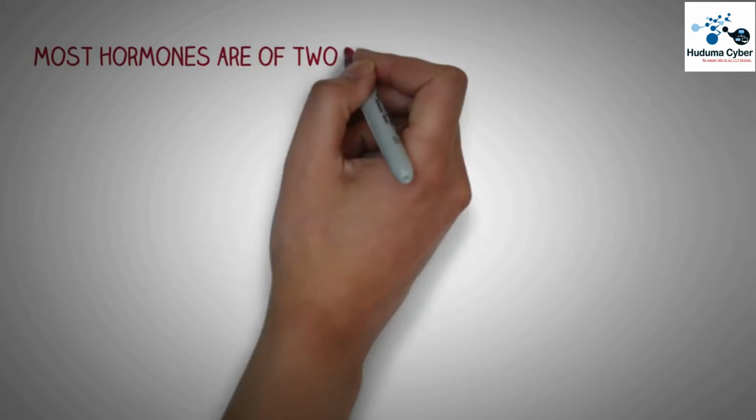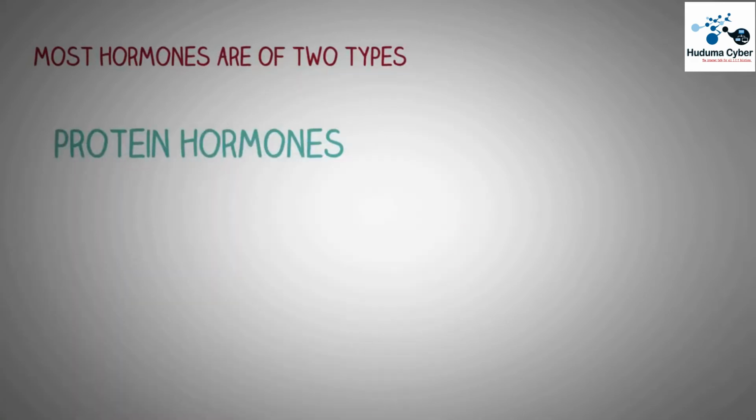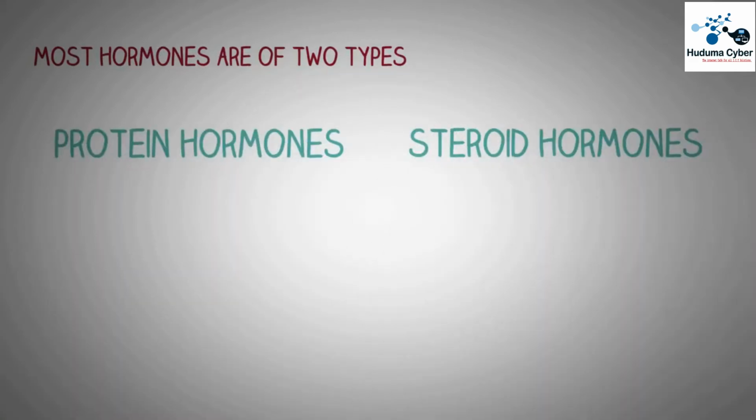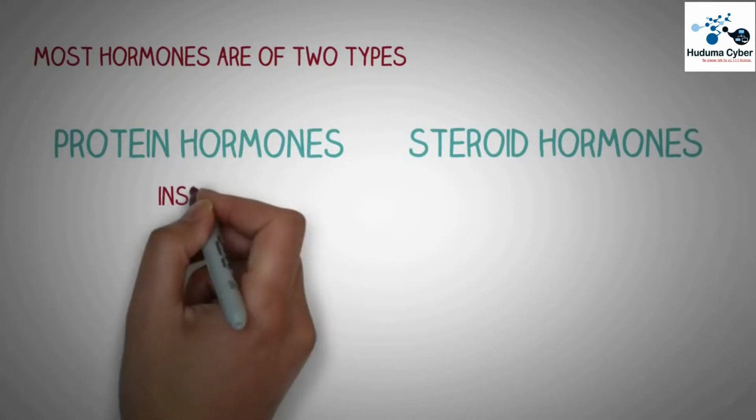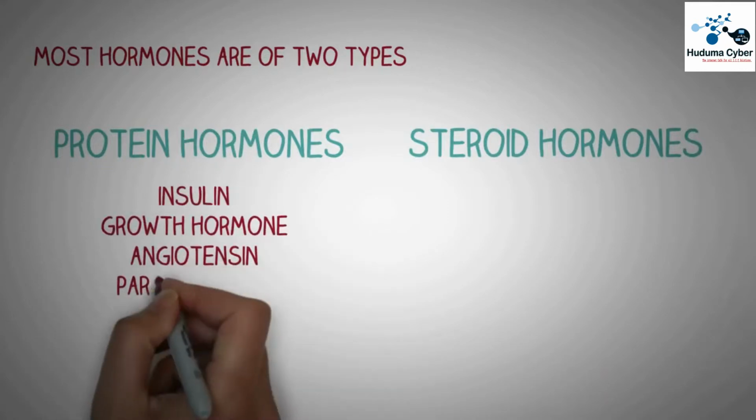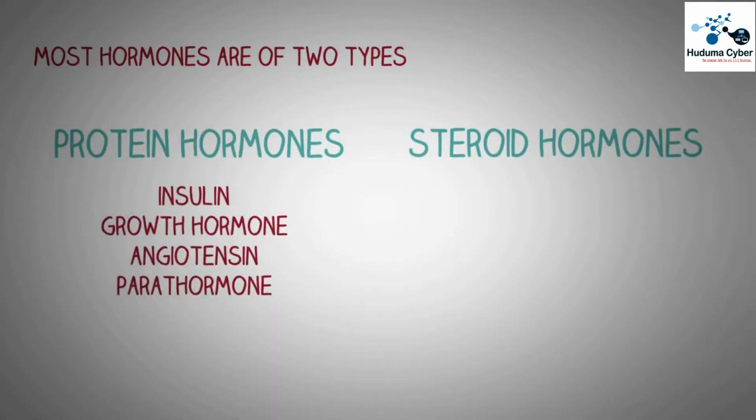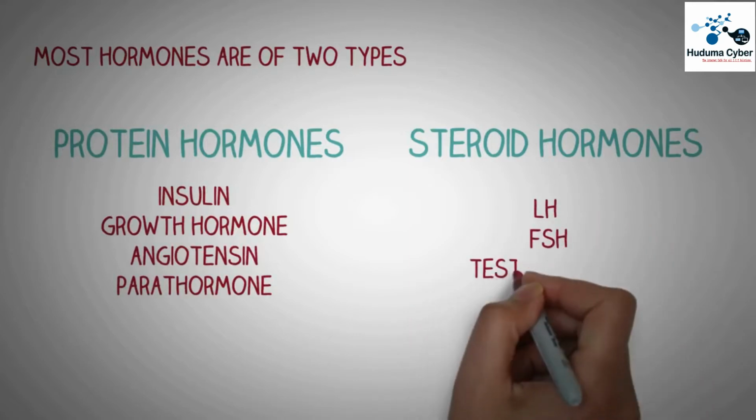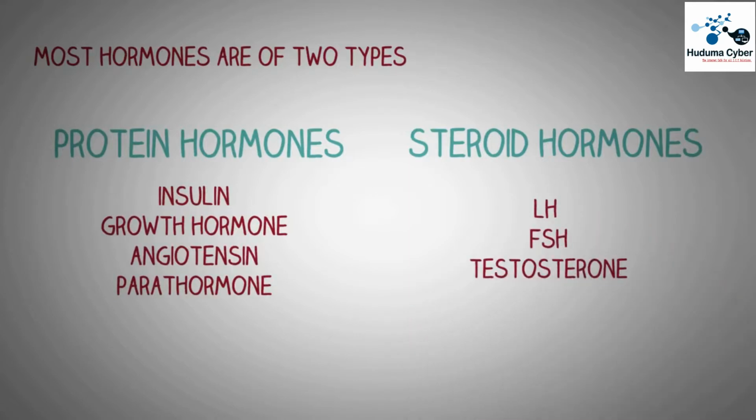Now, most of the hormones produced by the human endocrine system are of two types. We have the protein hormones and we have the steroid hormones. While most of them are protein hormones, there are only a few hormones which are of steroid nature, which include hormones like luteinizing hormone, the follicle stimulating hormone, and testosterone.